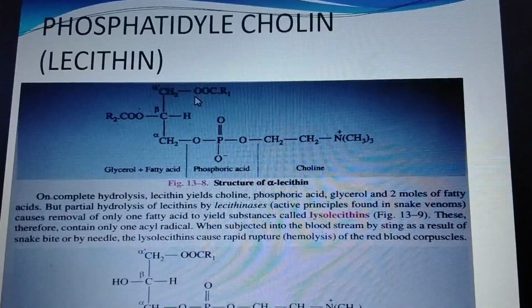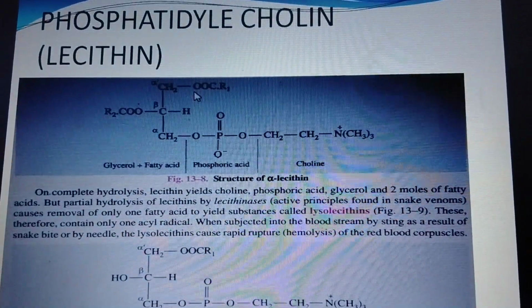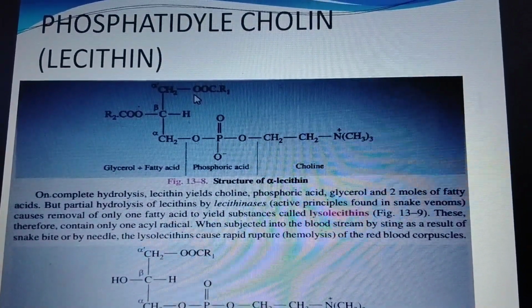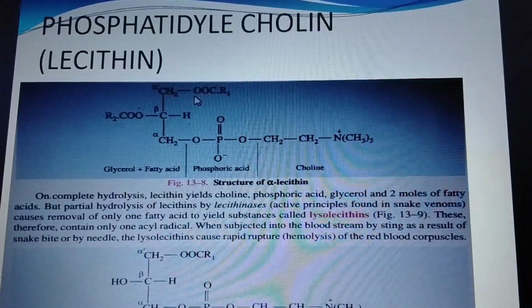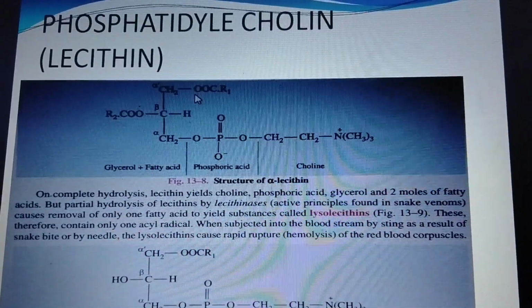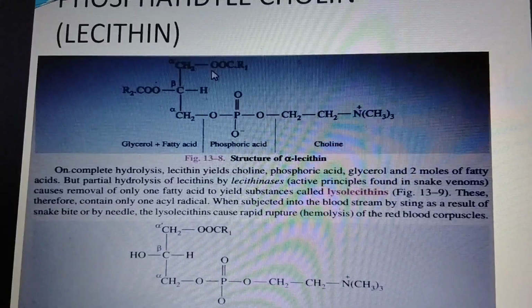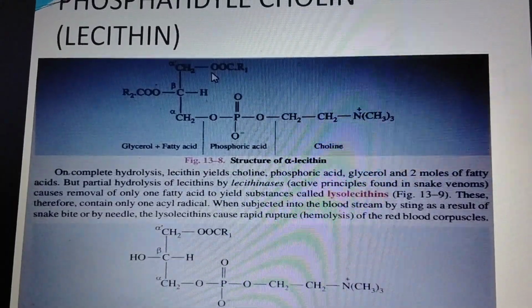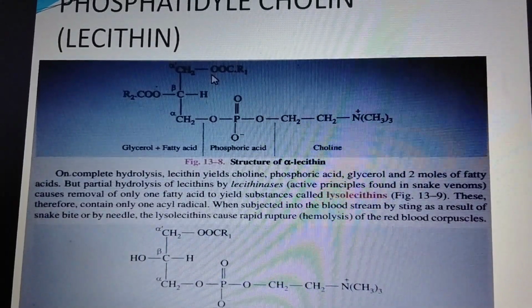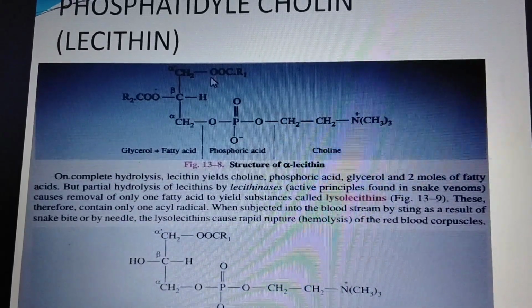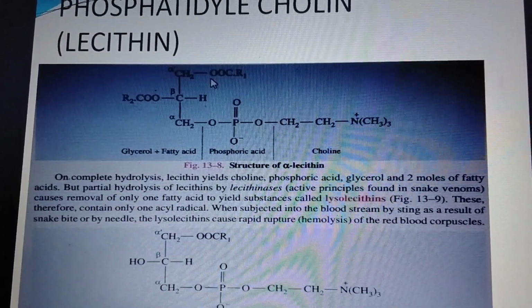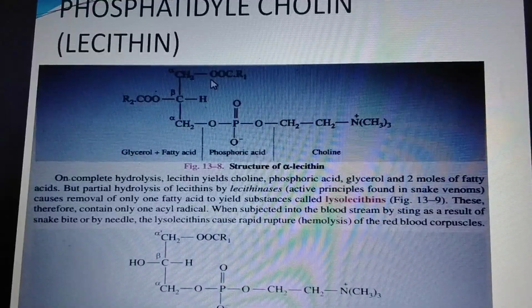Phosphatidylcholine means lecithin. They are widely distributed in nature and they are found in animal cells. They are present in soybean oil and yeast. Egg yolk is a rich source of lecithin. Lecithin plays an important role in fat metabolism in the liver.